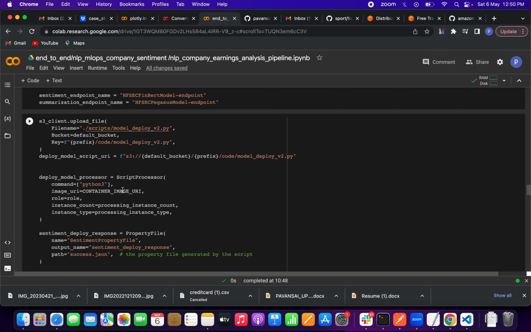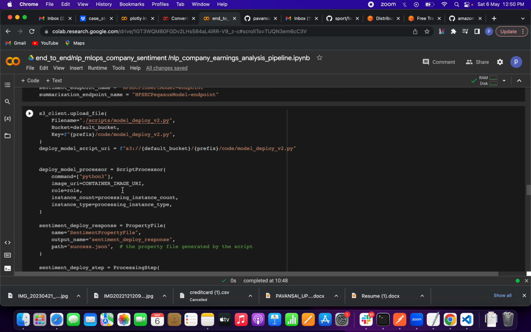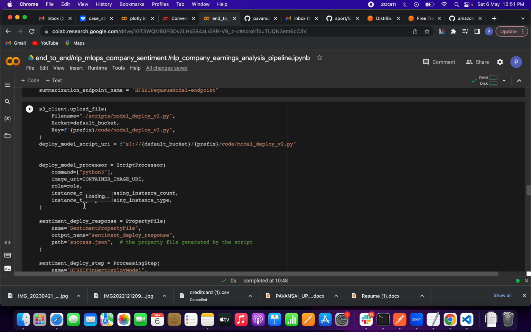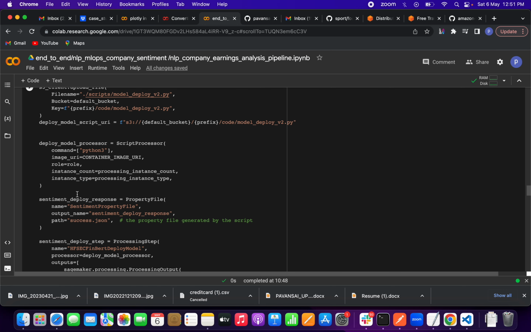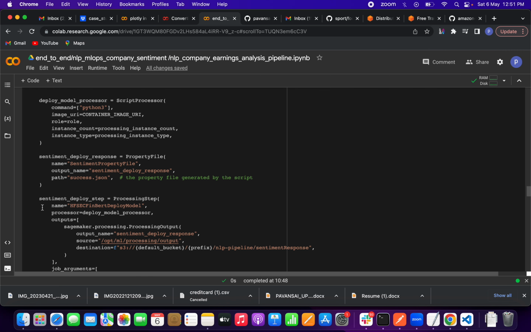Okay, so we are defining now here the deploying model process. Script processor, command Python, image, role, instance and type, all those things. For sentiment also, sentiment_deploy_response, the property file name, output name, and the path. Okay, deploy. So now this is the response. Now it comes under the deploy step.